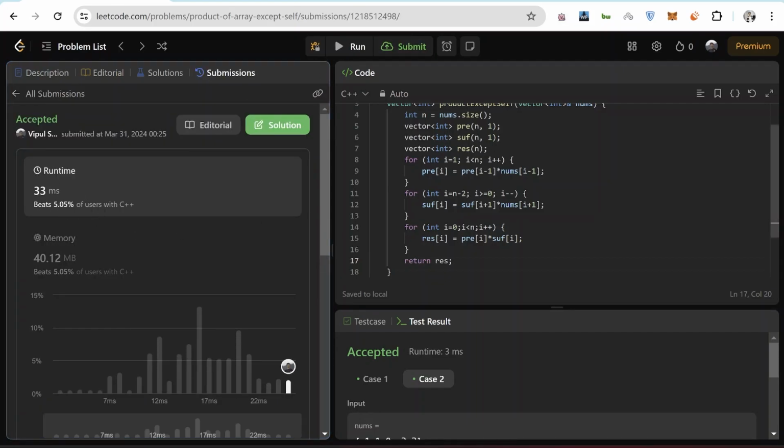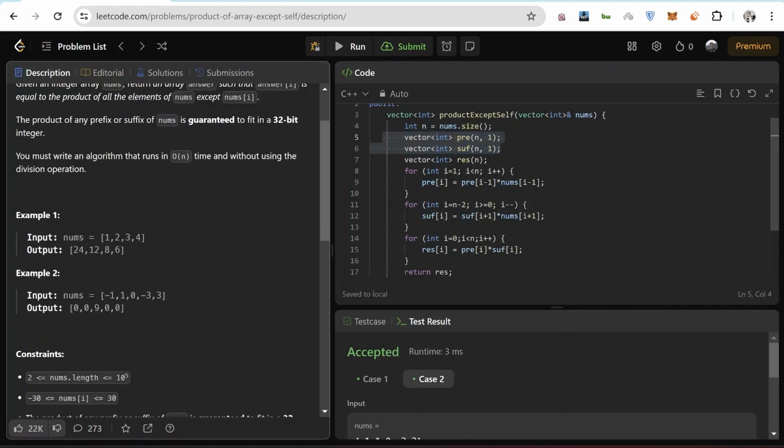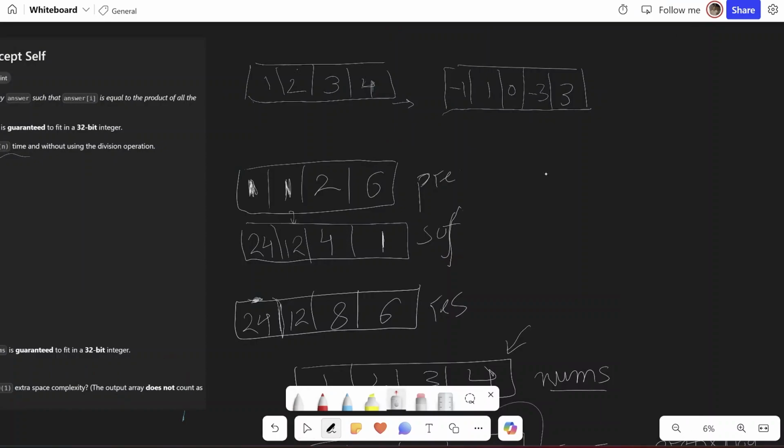Now let's see how we can improve this solution to avoid using these two extra vectors as is given in the description of the question. This is the follow-up that we can solve the problem in O of 1 extra space complexity, and the extra space doesn't include the output array. Now what we want to do is remove the usage of prefix and suffix arrays and use only res array to calculate this whole thing.